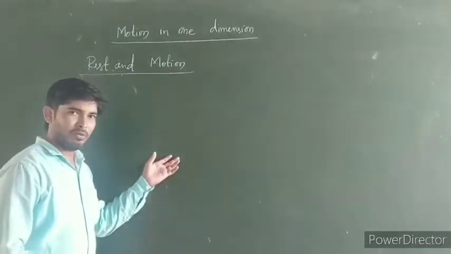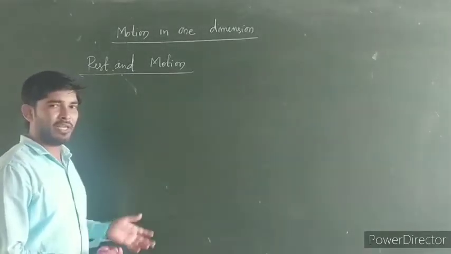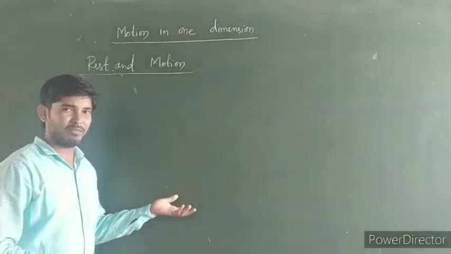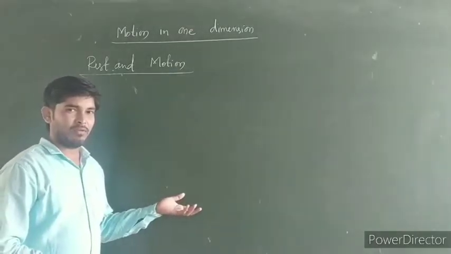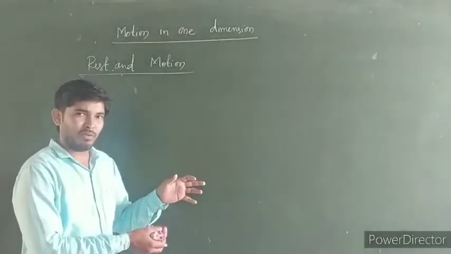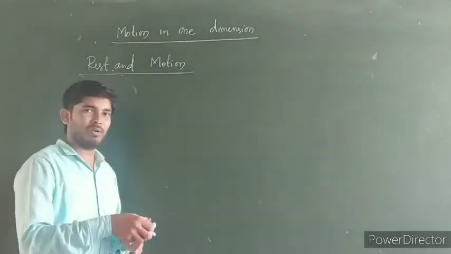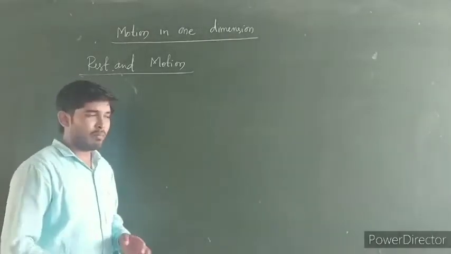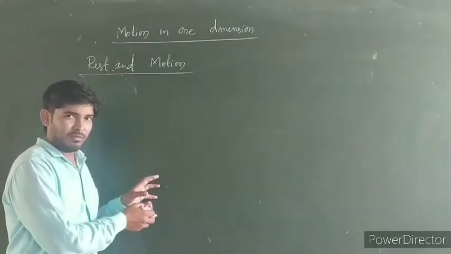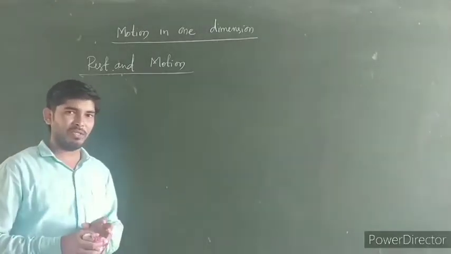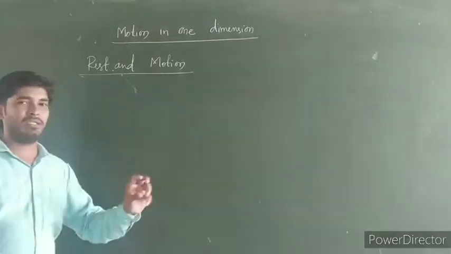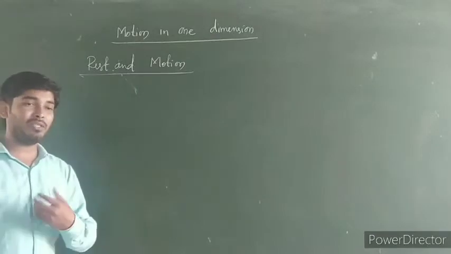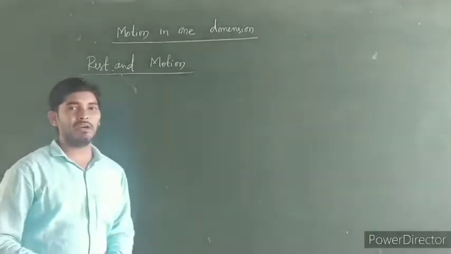If you see this blackboard, we say that it is in a state of rest. We already know that all objects in this universe are in motion, but by seeing some objects on the Earth's surface, we say that the object is at rest. When do we say that a body is in a state of rest?